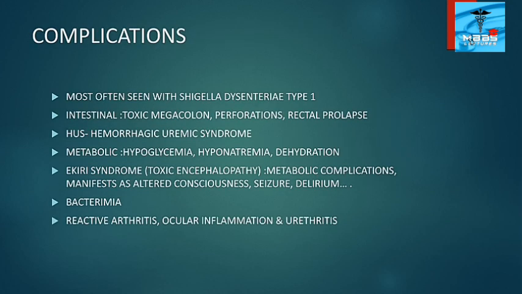Then about its complications. The complications are most often seen with Shigella dysenteriae type 1, and the intestinal complications include toxic megacolon, perforations, and rectal prolapse. Hemolytic uremic syndrome is also an important complication, and the metabolic complications include hypoglycemia, hyponatremia, and dehydration. Then about Ekiri syndrome. It is also called toxic encephalopathy. It is a metabolic complication, and it manifests as altered consciousness, seizure, delirium, etc. It also causes bacteremia in severe cases, and it also leads to reactive arthritis, ocular inflammation, and urethritis.